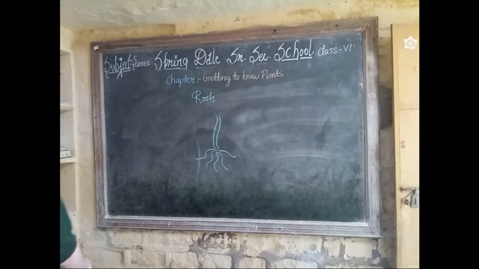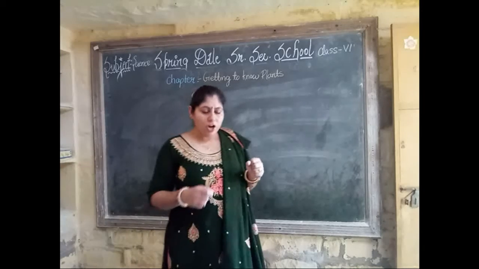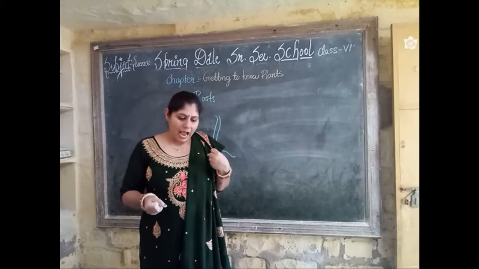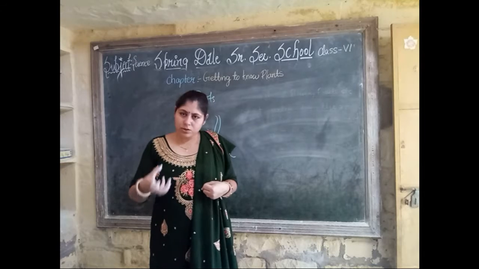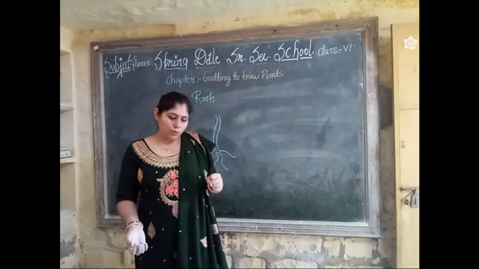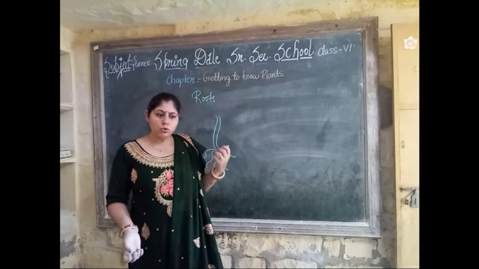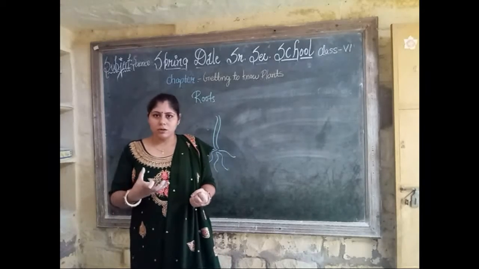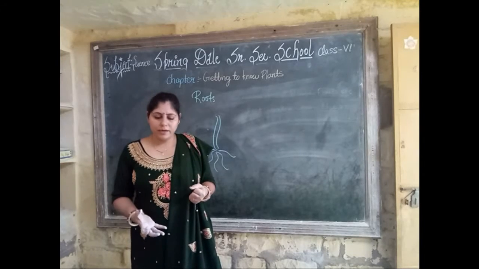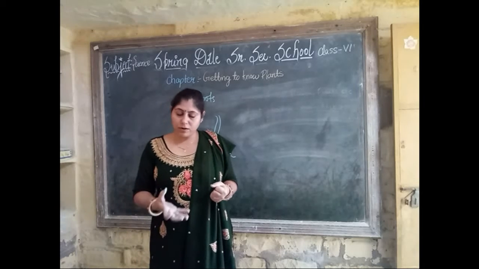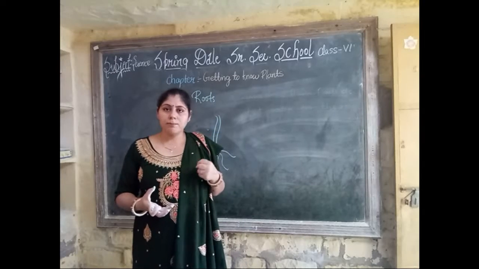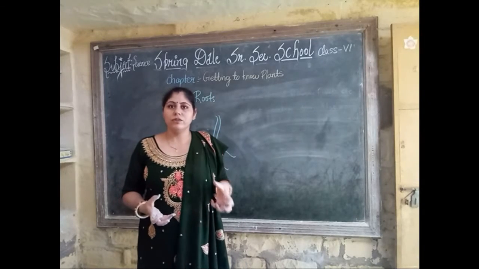Next is root. What is the function of roots? Mostly the roots are responsible for absorbing minerals and water from the soil and transferring them to all the parts of the plants. Roots also hold the plants in the soil, which is the most important function, essential to support the upright position of the plant.